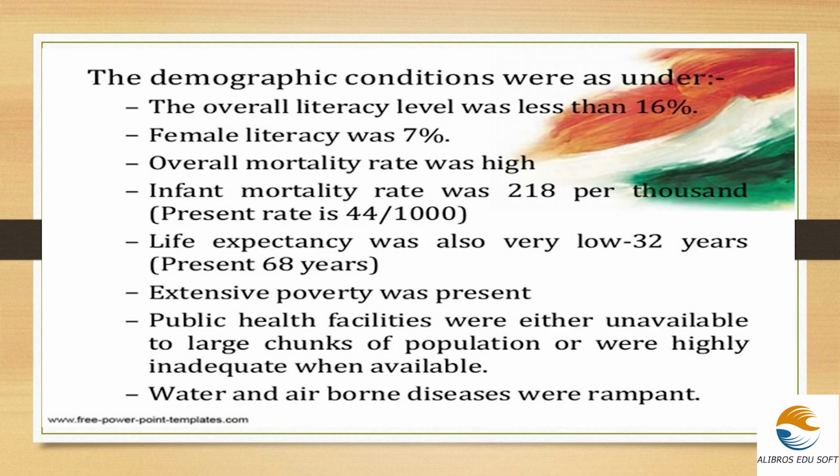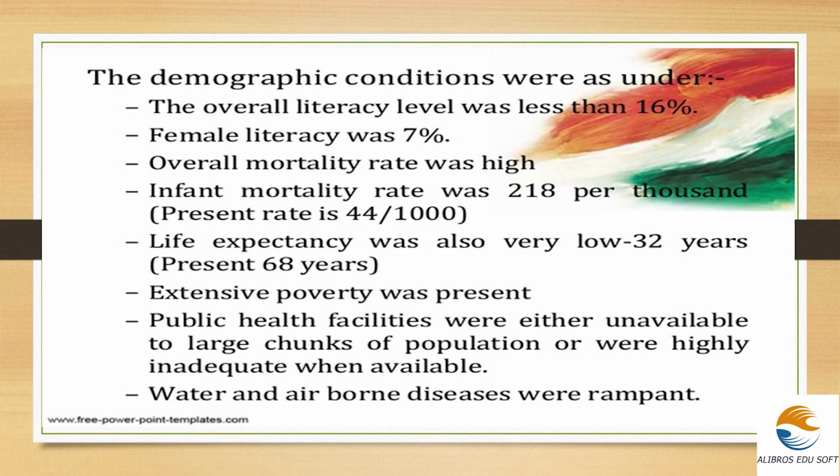Next topic is the demographic condition. At the time of independence, the population was growing steadily due to a decrease in death rate, which improved medical facilities. But after the coming of the British, it all deteriorated. In 1947, the population of India was approximately 340 million. The demographic conditions during British rule are the following.